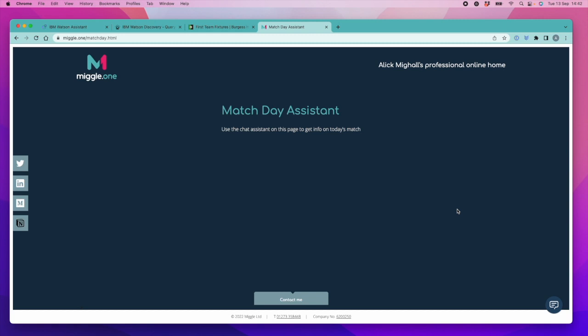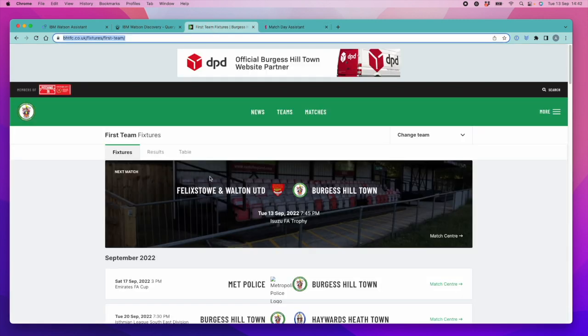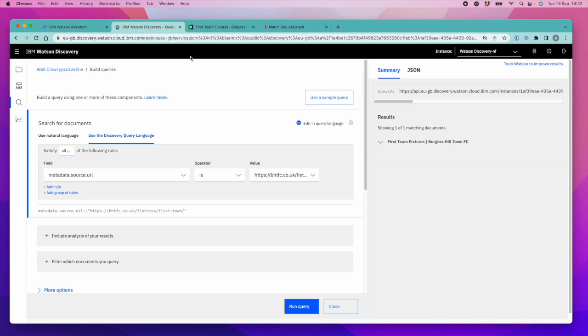So I've built this in IBM Watson Assistant, and the reason that I use Watson Assistant is that it integrates in theory quite nicely with Watson Discovery, where Watson Discovery will allow you to ingest some structured data. And the reason that I chose to do this with Burgess Hill Town Football Club is because Burgess Hill Town's website is written in WordPress, and it's been built quite well in WordPress, which means that actually the structure of the data is pretty good. So that was a fairly obvious one to look to ingest.